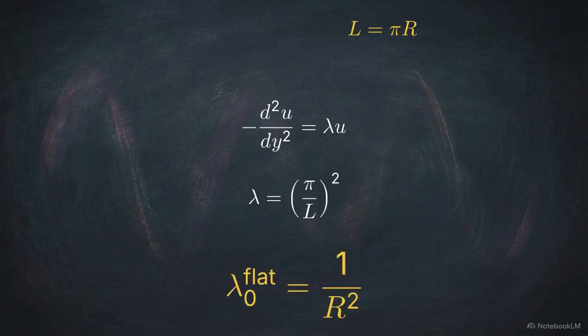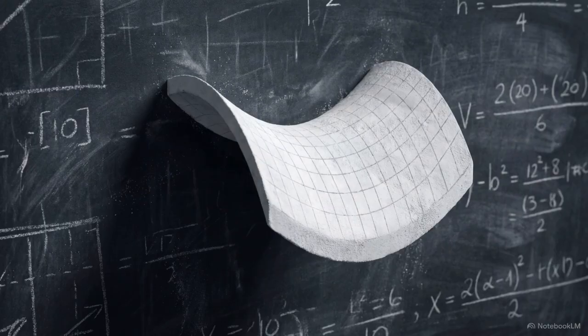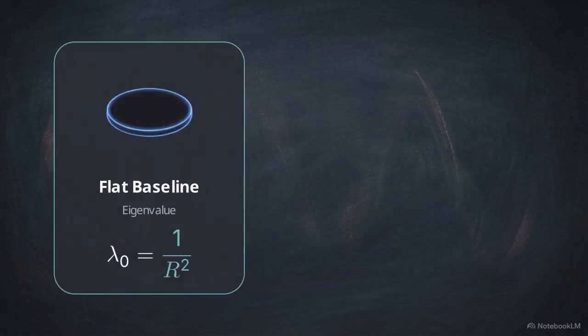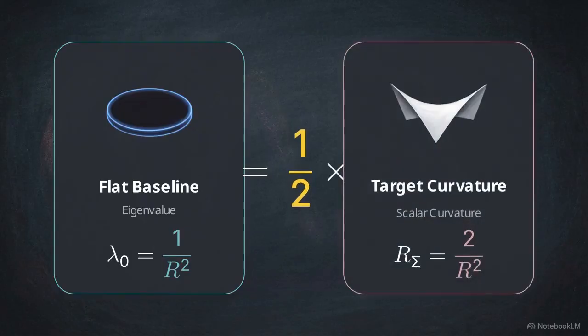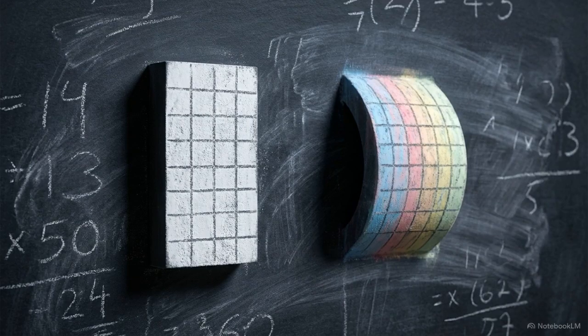On a surface with constant Gaussian curvature, the intrinsic scalar curvature, R sigma, is defined as 2 over r squared. The flat geometry produces an eigenvalue that accounts for exactly half of that scalar curvature. This leaves a 50% discrepancy between the flat spectral baseline and the expected curvature of a rounded space.